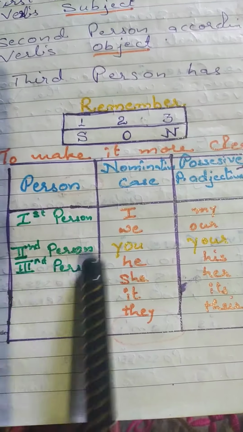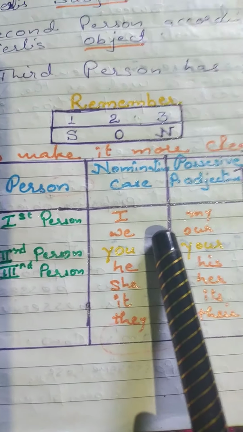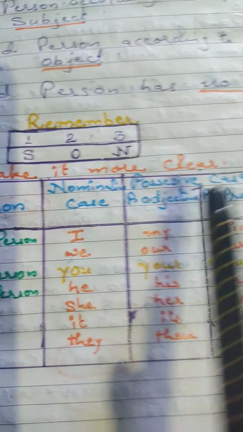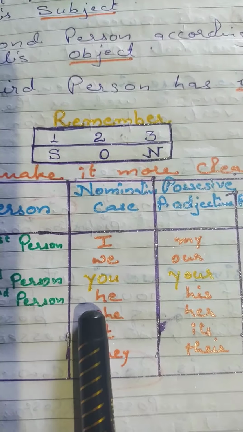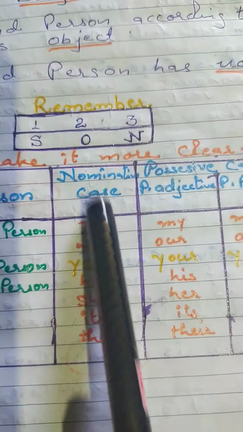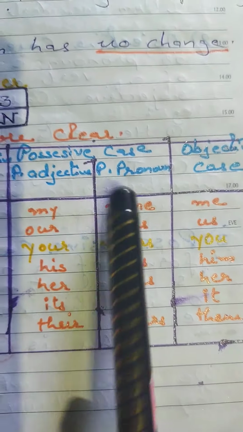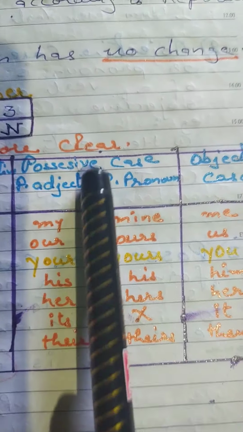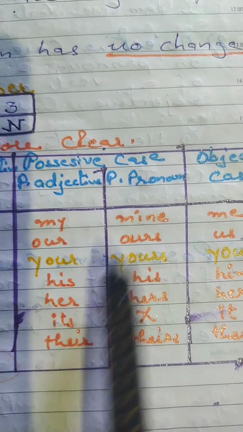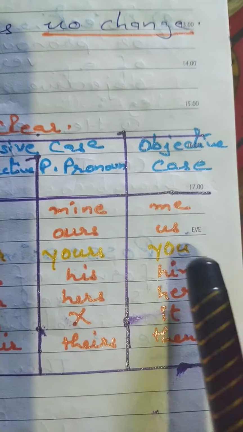In this table you can see I have written first person, second person and third person. In first person you can see I and we. It is the nominative case, possessive case and objective case. The nominative case is the subject. The possessive case shows possession, what is my and what is yours. The ownership comes in the possessive case, with the adjectives and the pronoun. And the objective case shows the object.